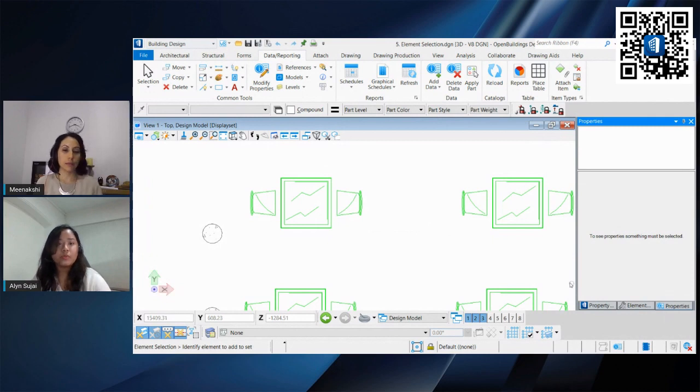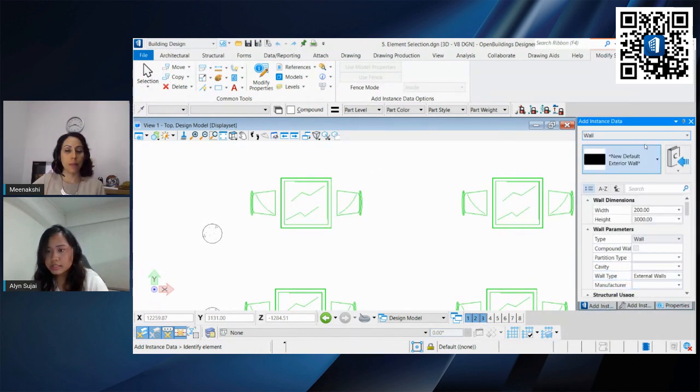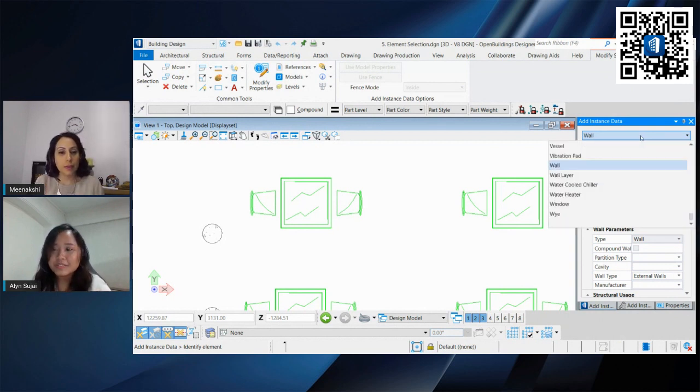But if you want to quantify it, what OpenBuildings has is that you can do the same by adding instance data. So let us go to the same building design, add data, and go to add instance data. Instead of the wall that we used previously, we can look for furniture.